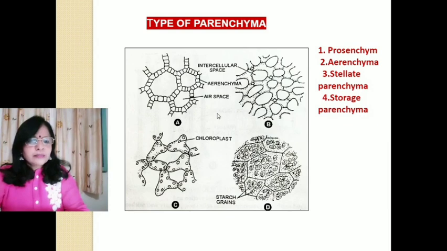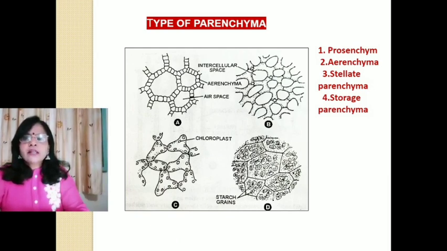Number 3 is chlorenchyma. Some parenchymatous cells contain chloroplasts and perform the function of photosynthesis, developing chlorophyll in the mesophyll cells. These types of cells are called chlorenchyma. These are the mesophyll cells, and these are green chloroplasts, and they perform the function of photosynthesis.